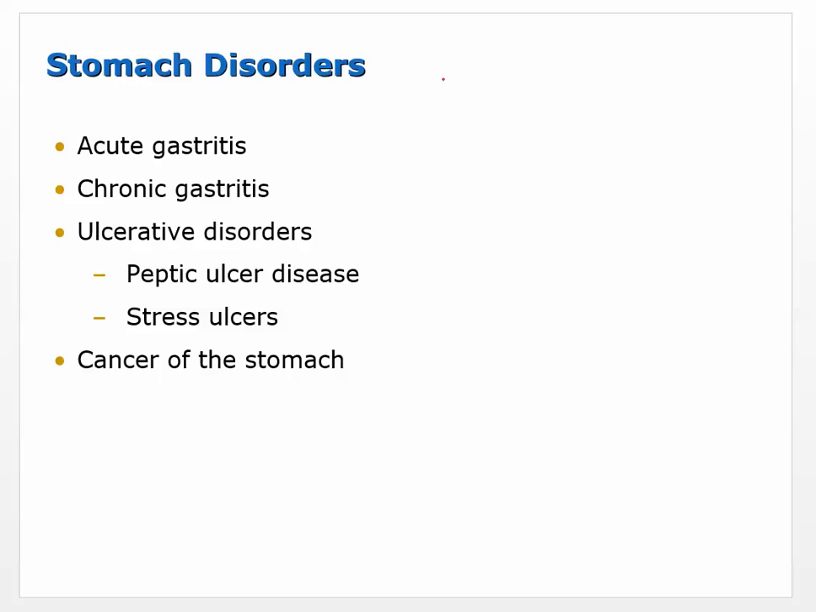Okay, so now we're moving out of the esophagus into the stomach more properly. We're going to talk about a few things: acute gastritis and chronic gastritis, which are inflammation of the stomach lining. Ulcerative disorders, where we're talking about some kind of perforation that may take place, so peptic ulcer diseases and stress ulcers. And then the stomach is not immune to cancer, so the constant damage can lead to cancer.